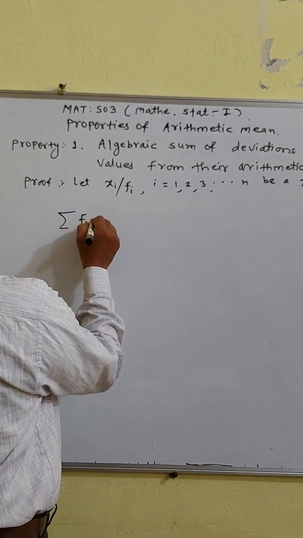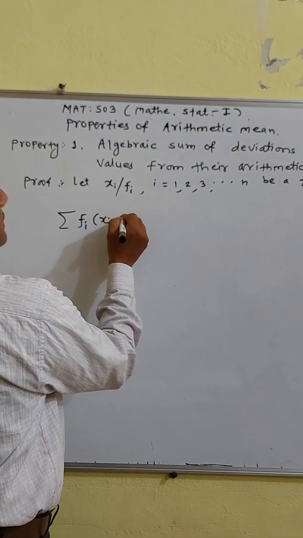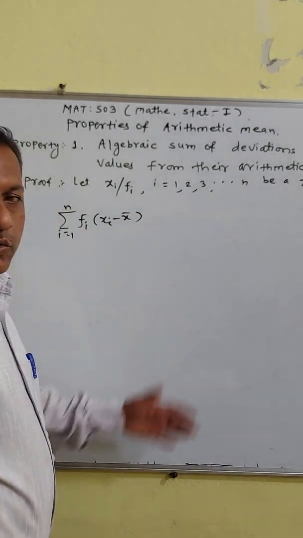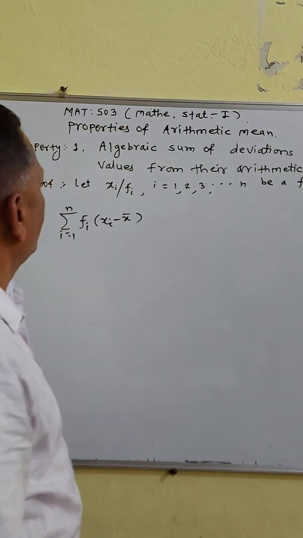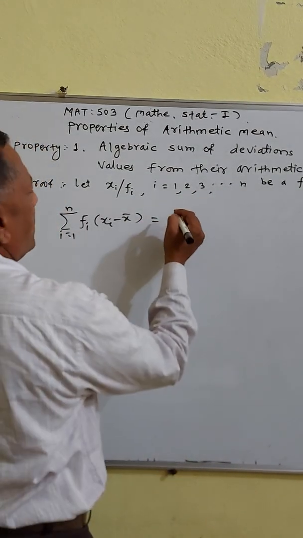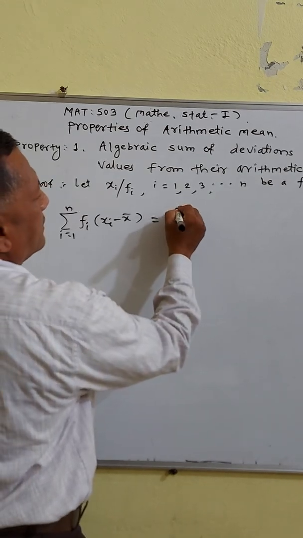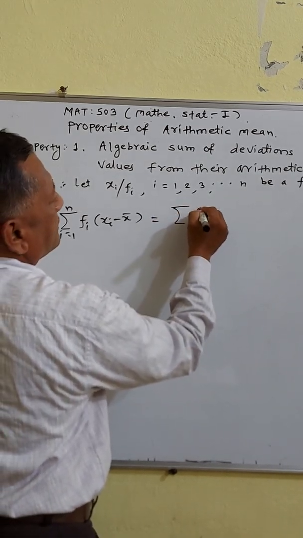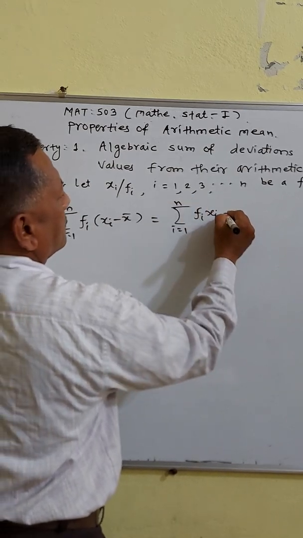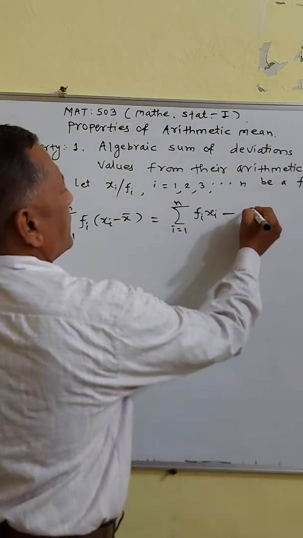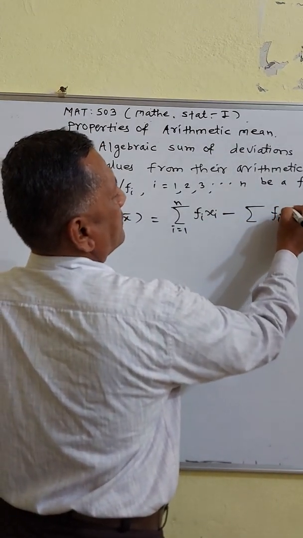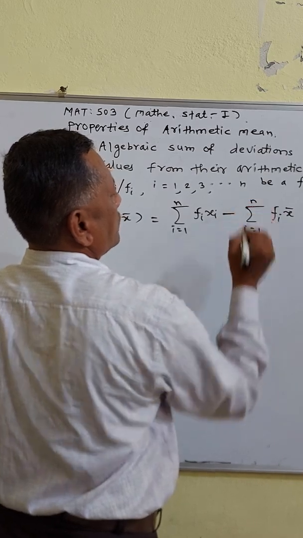the algebraic sum of fi into (xi minus x bar), i going from 1 to n, and you have to prove that this is equal to 0. By properties of the summation sign, this can be written as summation of fi xi, i going from 1 to n, minus summation of fi into x bar, again i going from 1 to n.